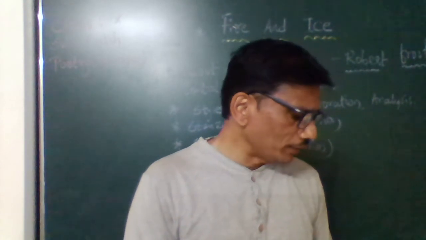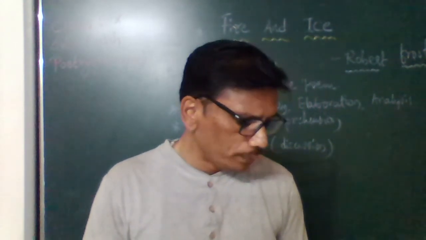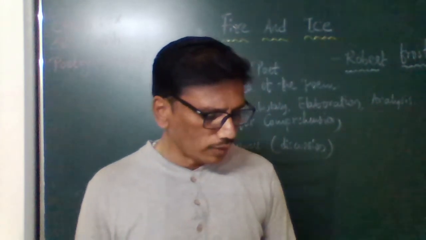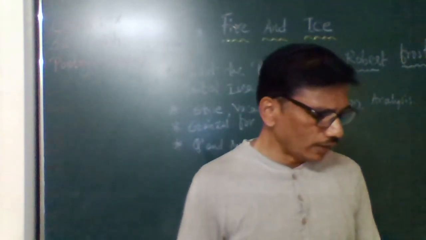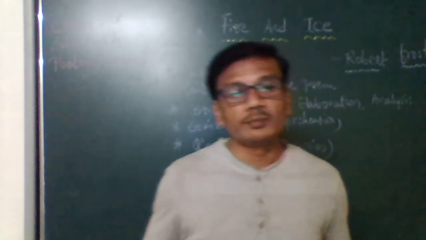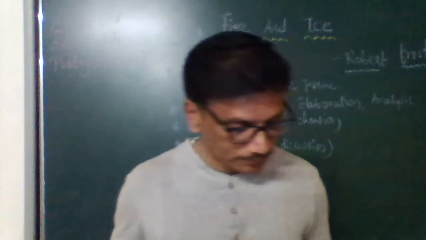Stanza number 2 question answers. What has to perish twice? Answer: the world has to perish twice, once through fire and then through ice. So twice it is going to perish, once by the fire and once by the ice.